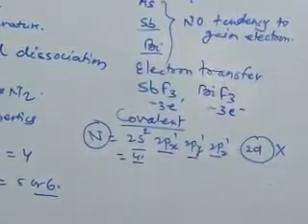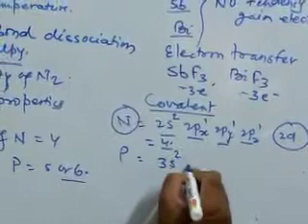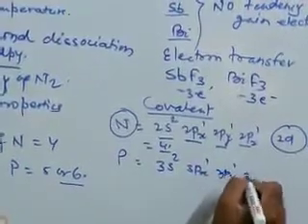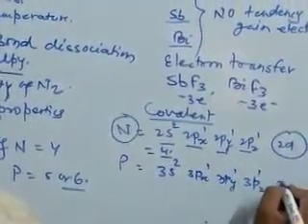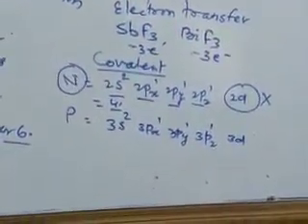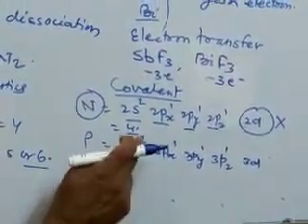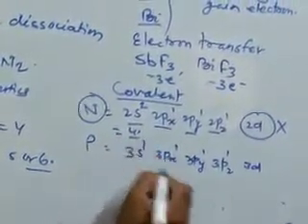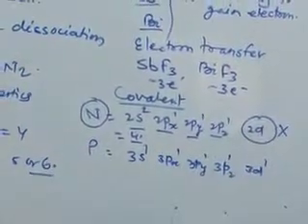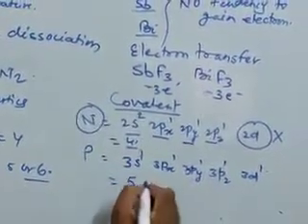Okay. But in the case of phosphorus, the configuration is 3s2, 3px1, 3py1, 3pz1, and it has complete vacant d orbital in the valence shell of phosphorus. Now, this 3s electron can be promoted to 3d orbital, and hence it has 5 unpaired electrons. So its maximum valency can be extended up to 5 or 6.